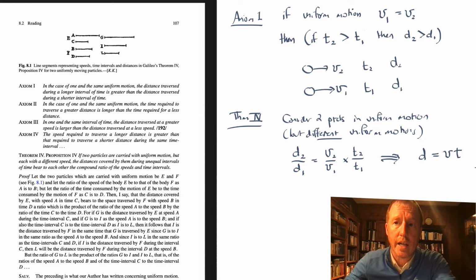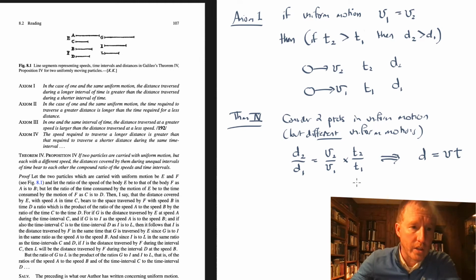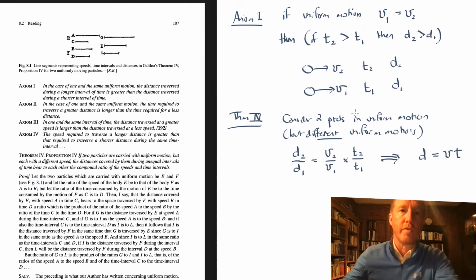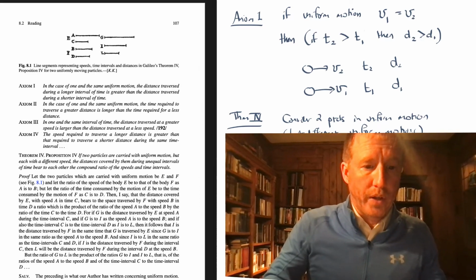Again, this is not how Galileo writes it, because he, inheriting this Greek system, or the ancient system of doing mathematics, is uncomfortable with multiplying unlike quantities. In this case we're multiplying a velocity times a time. He would rather form a ratio of distances and equate those to a ratio of speeds and a ratio of times. So that's what he's doing here, and then he goes through a proof of this in that long paragraph on page 107. I will not spend any more time talking about that.